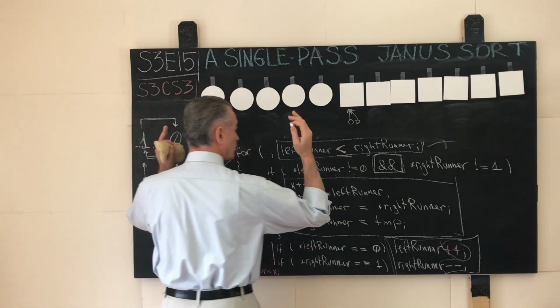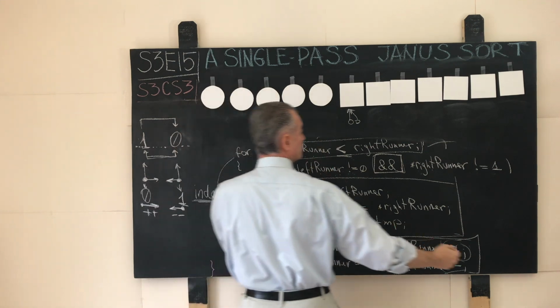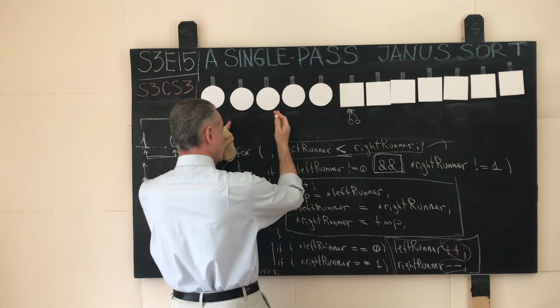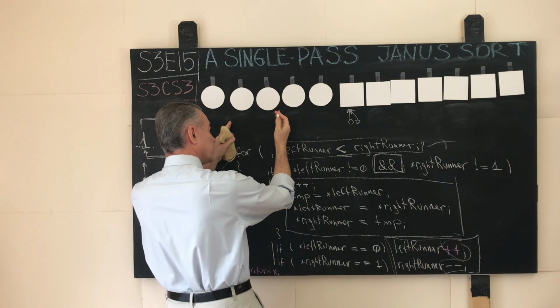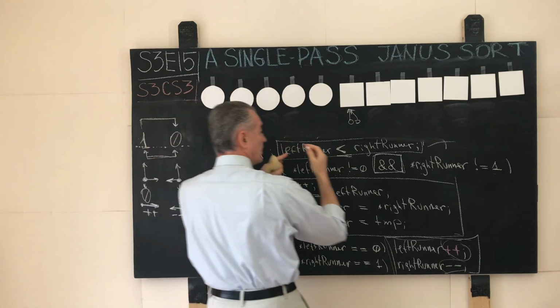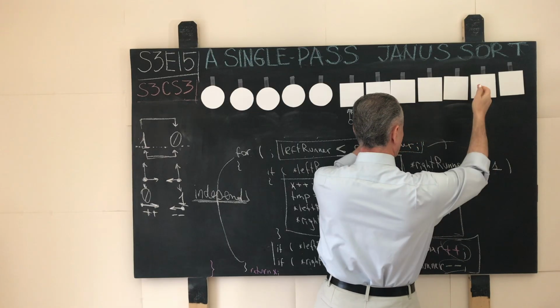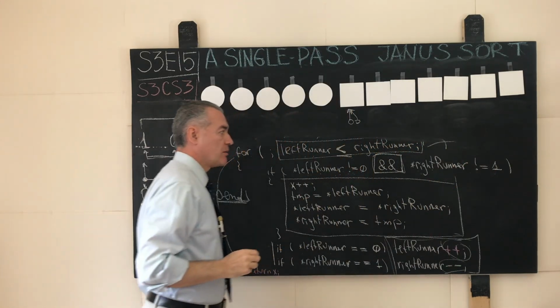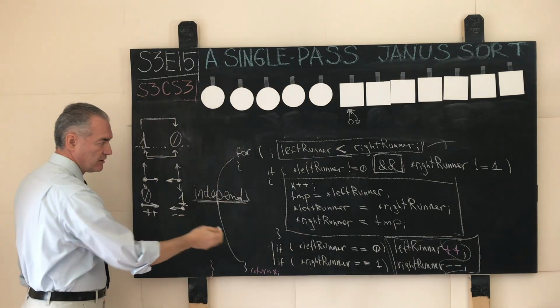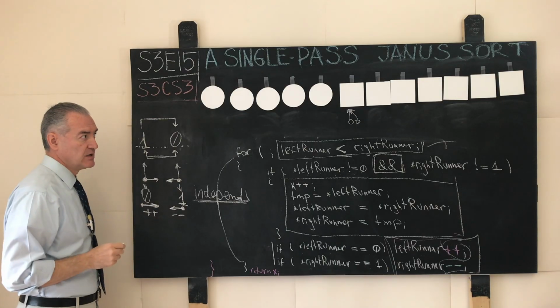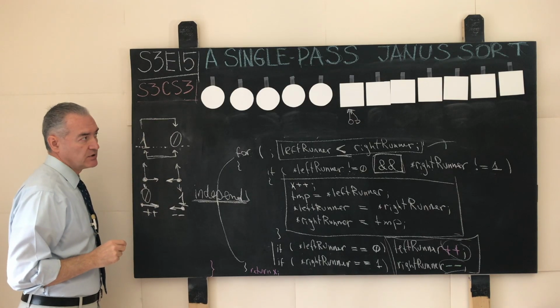All the circles are on the left. All the squares are on the right. There are no intervening squares, or there are no intervening non-circles on the left. There are no intervening circles or non-squares on the right. Problem solved. You saw the algorithm in action. And here a number of questions can be asked.